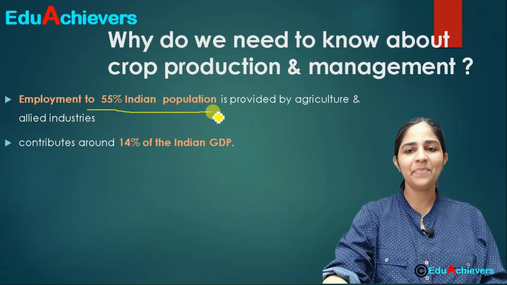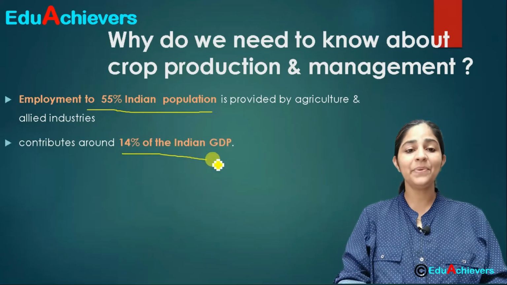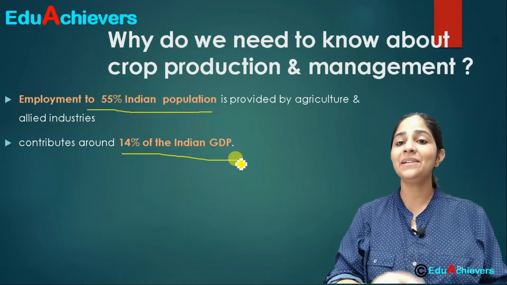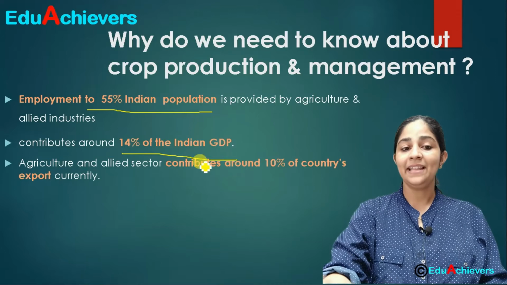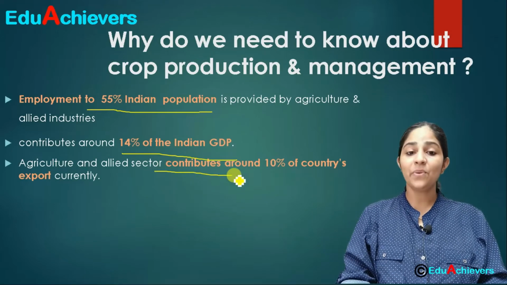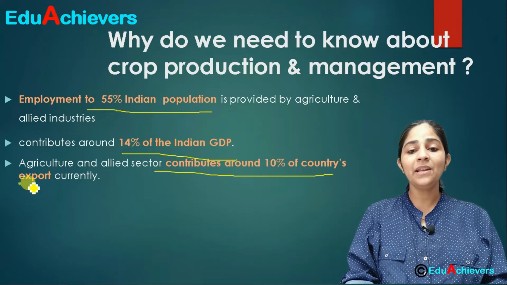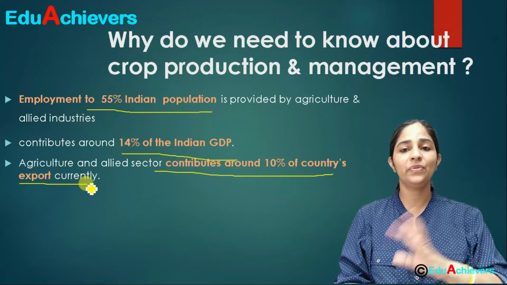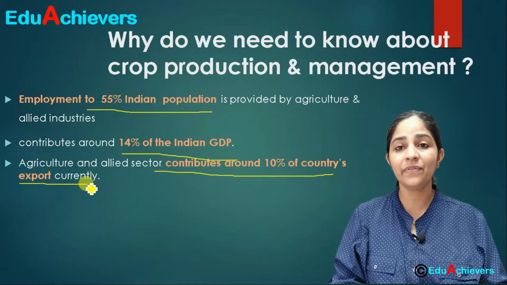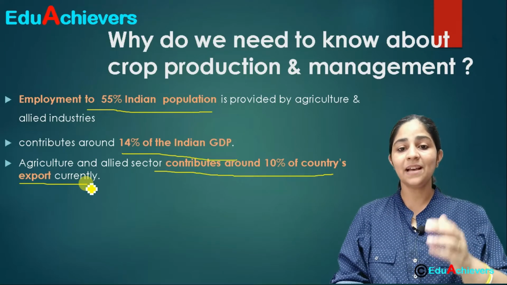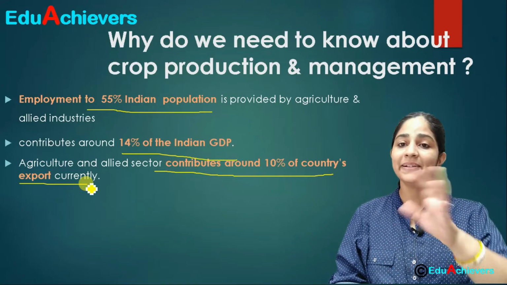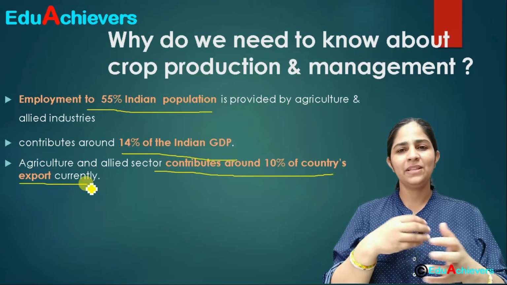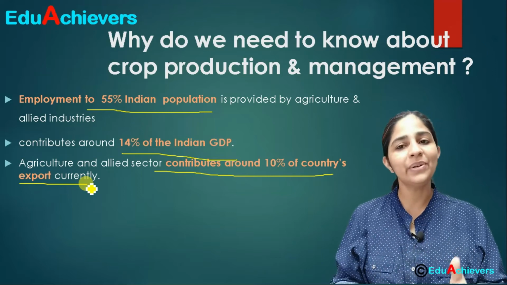Correct? The next important thing is that 14% of our GDP is coming from agriculture and related industries. The next important point is that it also contributes 10% of our country's export. That means out of the total export from our country, 10% is coming from agriculture and related industries.